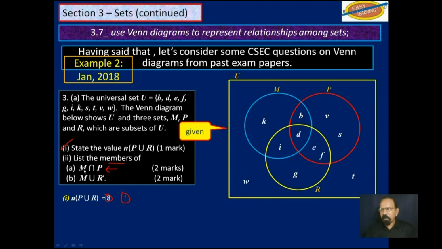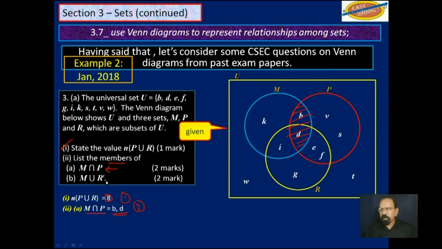List the members of M intersection P. M intersection P. That would be the area common to both M and P, which will be here. M and P, even if that D is also in R, that doesn't concern us right now. What are the members common to both M and P? And that would be B and D. And that's for 2 more marks.